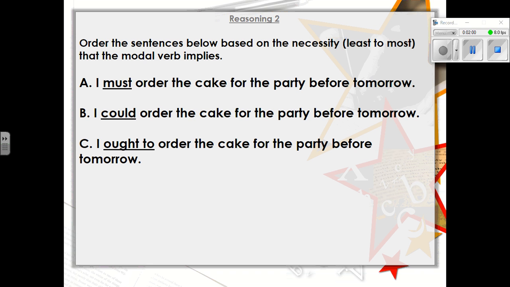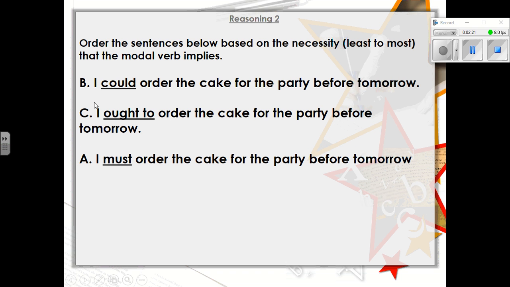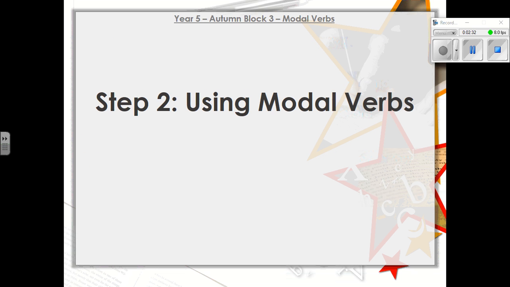So next, I would like you to order the sentences below based on the necessity, least to most, that the modal verb implies. So order them: which is the most likely to happen, which is the least likely. So, I must order the cake before the party. I could order the cake before the party. I ought to order the cake before the party. Which shows that it has to happen, which shows that it might not? Of course, so I could order the cake, could do it. I ought to, okay, that's a little bit stronger, a little bit more of a necessity. And I must order the cake tomorrow. That is a priority. I must do it. Okay, that's that modal verb.